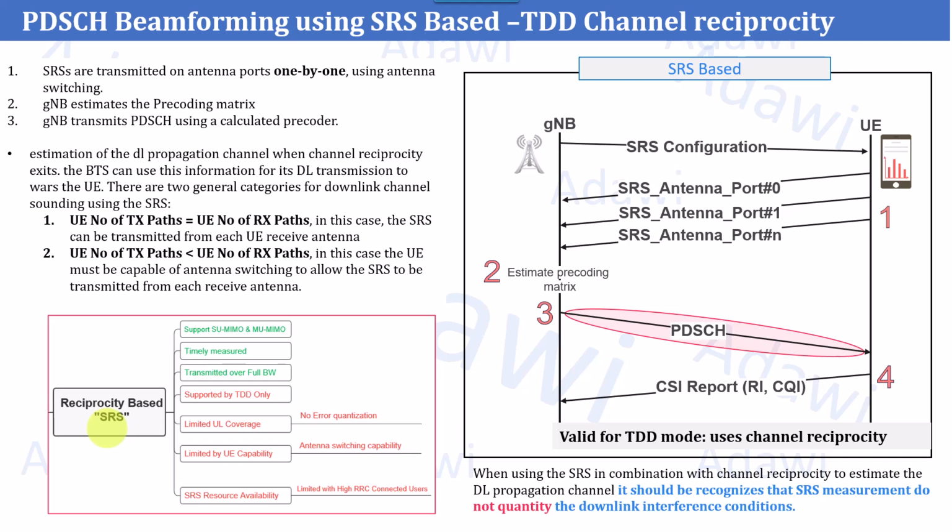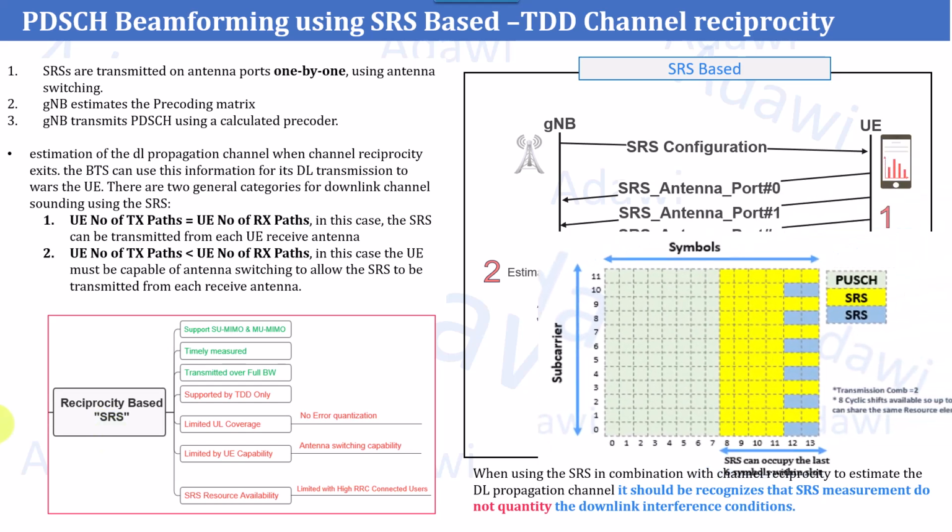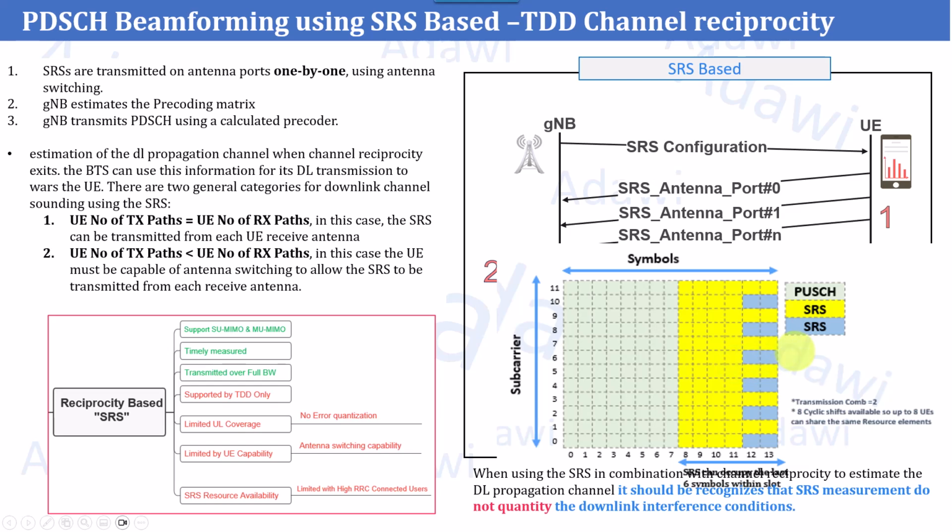And the third part, as we highlighted before, is that the SRS, as you can see in the figure on the right here, usually will be transmitted over the complete bandwidth, right? Which means that the power of 23 dBm or 26 dBm will be distributed over the complete bandwidth, I mean all the subcarrier resource elements used for the SRS. This means you will have less power per resource element because you have a bigger bandwidth and the power is distributed over the full bandwidth. So this can be a limitation, especially at the very edge. So in this case, you need to do something.